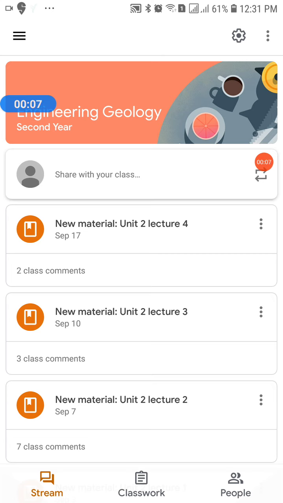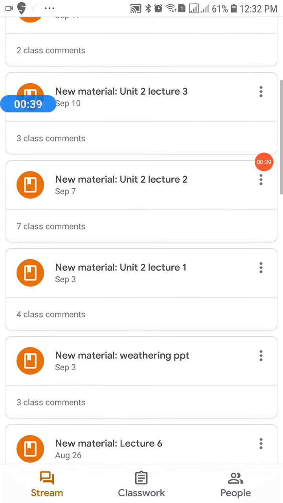So in the previous lecture we started historical geology, the first lecture based on historical geology. In continuation with that, in today's lecture we are going to start with the geological time scale and the relation between the geological time scale and the Indian geological time scale, and the division of geological scales as well.